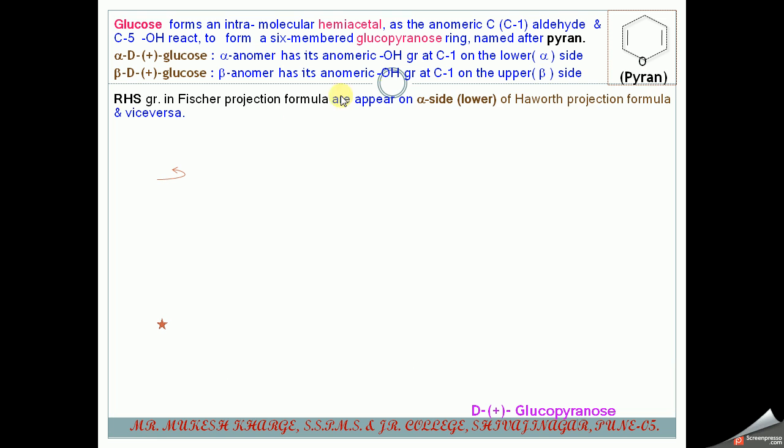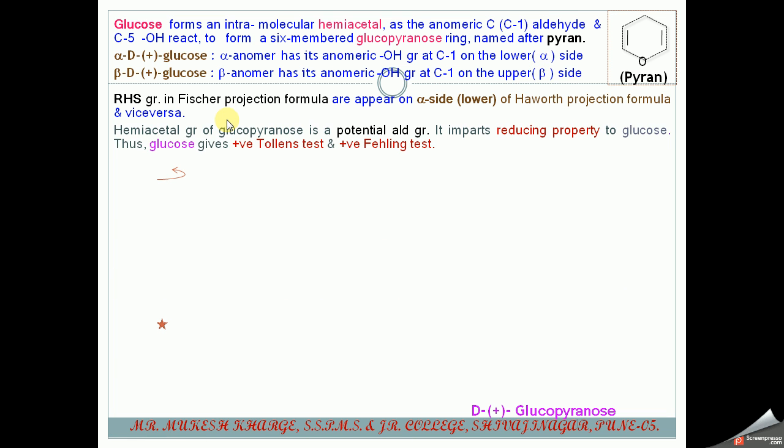Alpha D plus glucose, that is the alpha anomer. Why alpha anomer? Because the OH group at the C1 carbon is on the upper side of the ring, and beta D plus glucose is known as the beta anomer, and it has an anomeric OH group on the first carbon on the upper side of that ring. Sorry, alpha means lower and beta means upper. So the right hand side groups in the Fischer projection formula appear on the lower side of the Haworth projection, and vice versa.